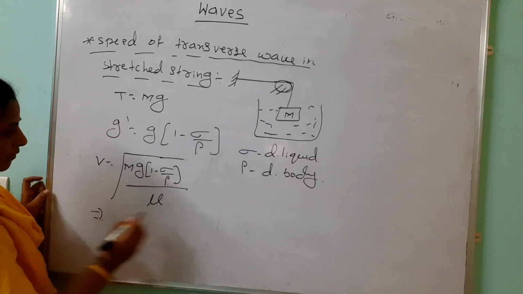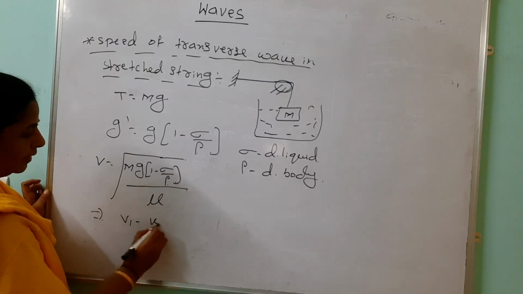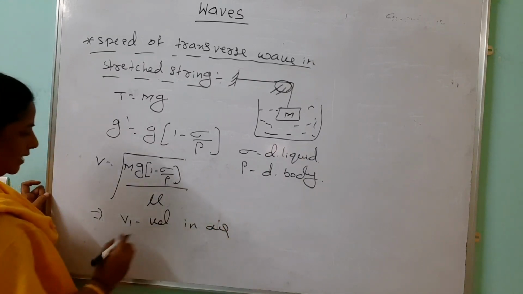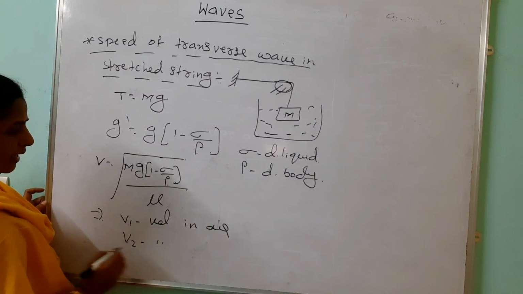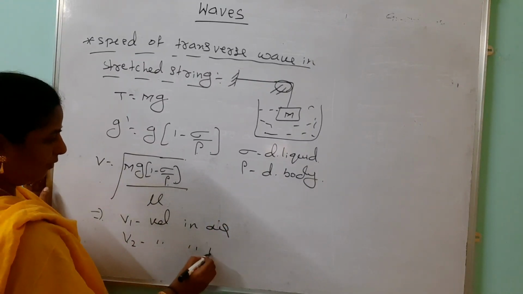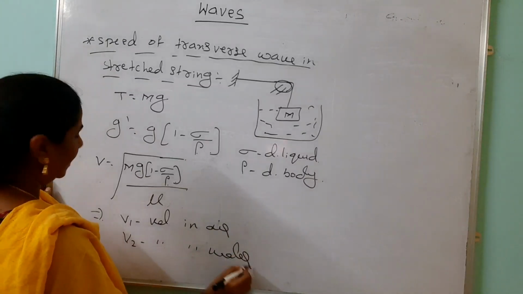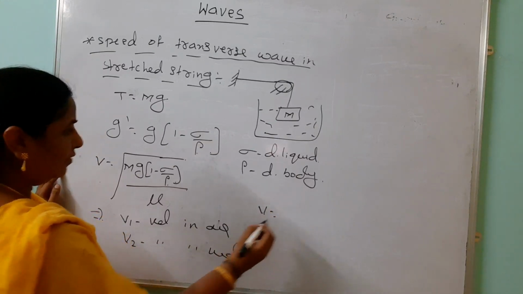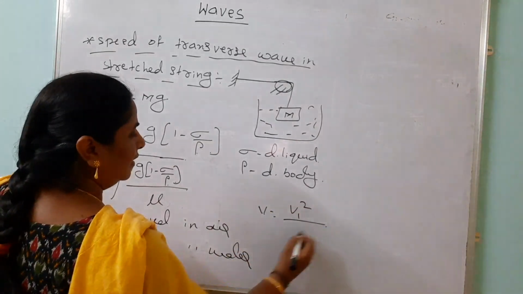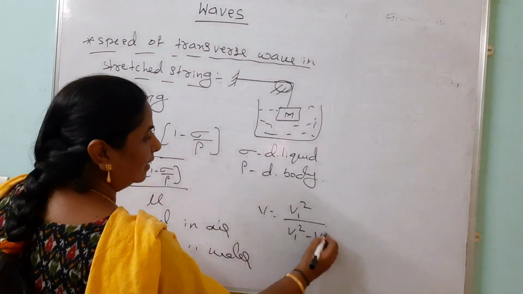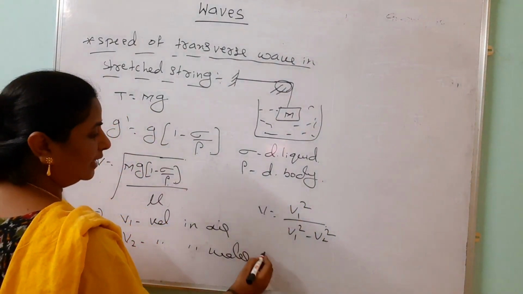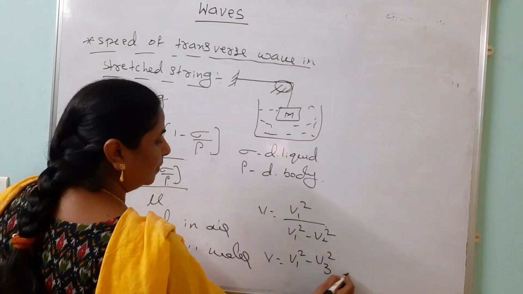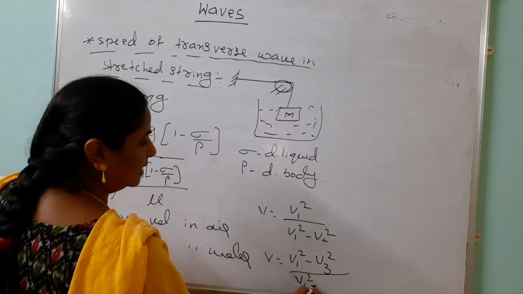We take V1 as the velocity or speed of the transverse wave in air, and V2 as the velocity in water. Then how to find the speed of this one? V equals V1 square by V1 square minus V2 square. If one more fluid is also taken, we can write V equals V1 square minus V3 square by V1 square minus V2 square.